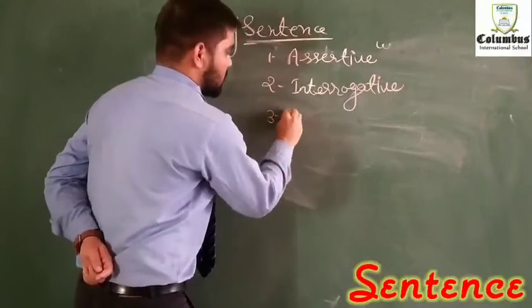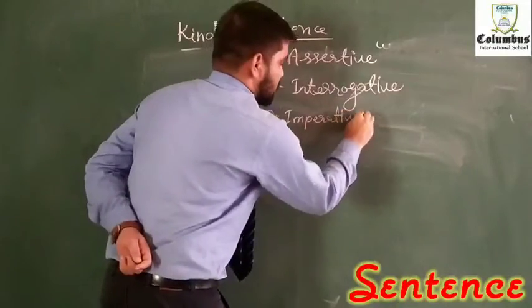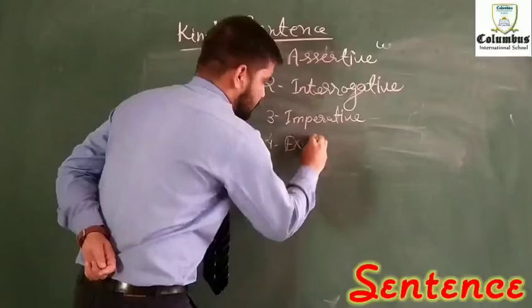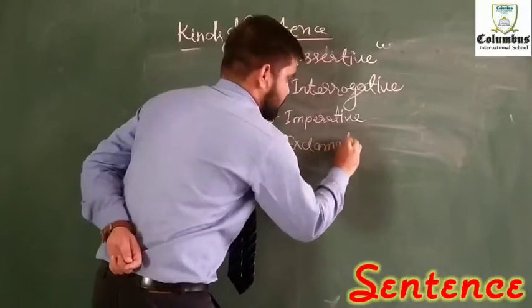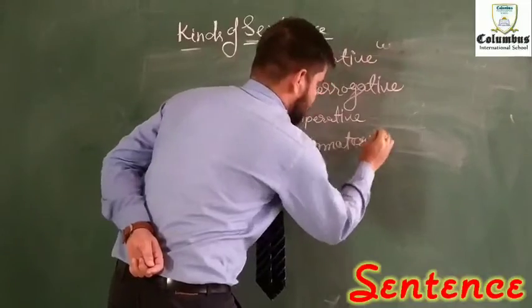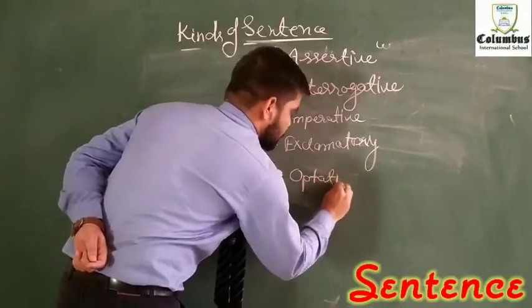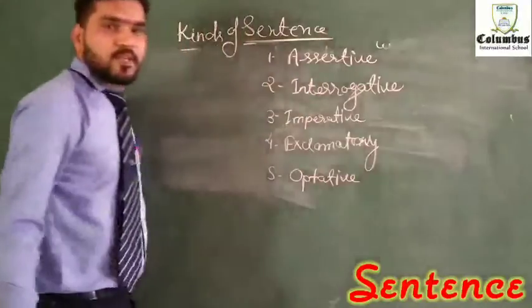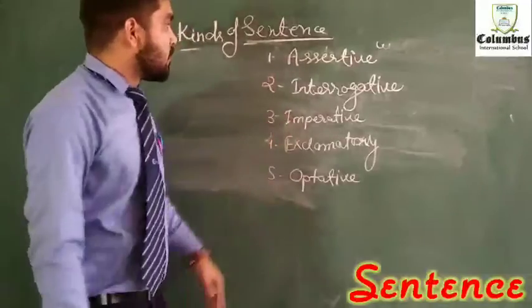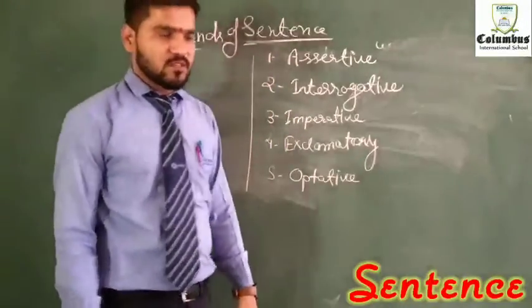Third is imperative. Fourth is exclamatory. And fifth is optative. These 5 are the kinds of sentences, my dear students.